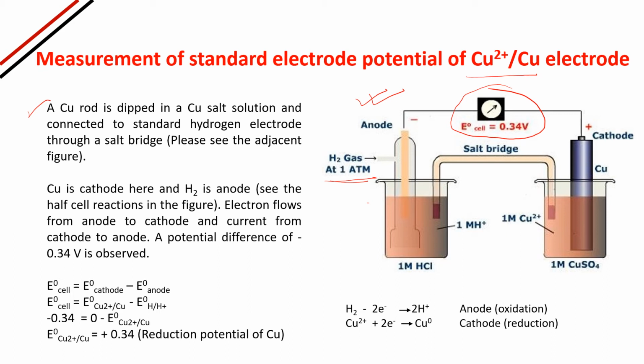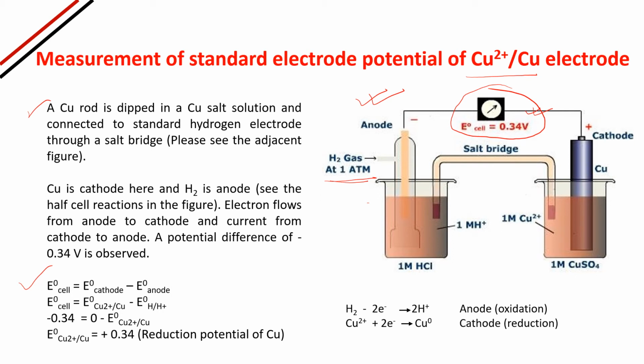Calculate the reduction potential of copper. E° cell equals E° cathode minus E° anode. E° cell equals E° Cu2+/Cu, because it is acting as a cathode, minus E° H/H+. Now E° cell is showing 0.34.